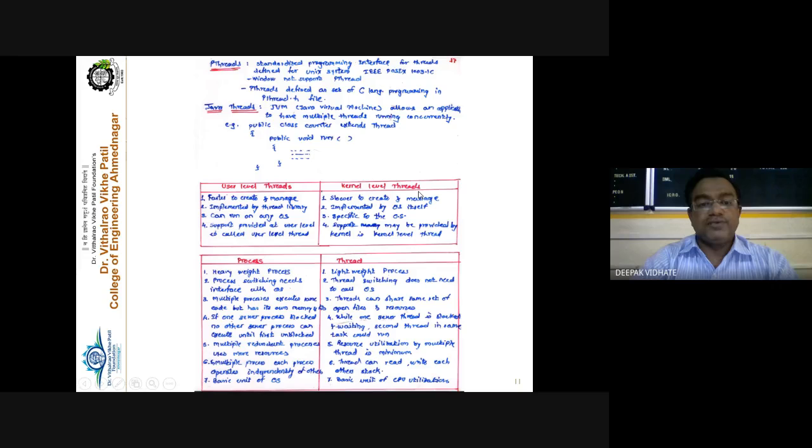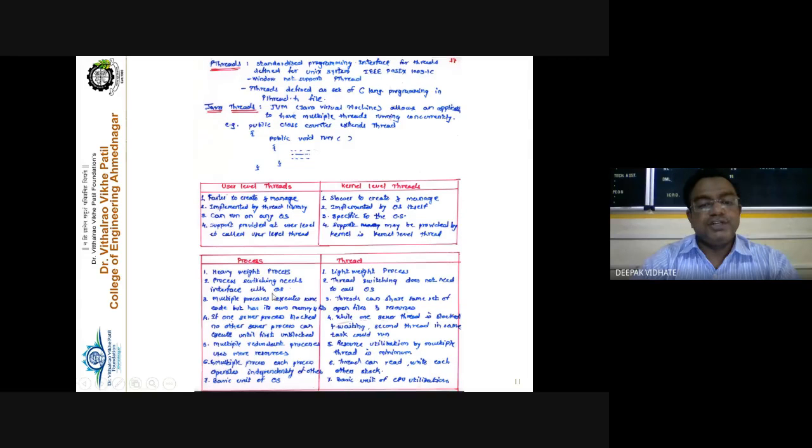The next important difference that we have to remember is between process and thread. Up till now we have seen the meaning of thread, different thread operations, thread management and the multi-threading models. So what exactly is the difference between the process and the thread? We can say that the process is the heavyweight process, whereas the thread is the lightweight process.